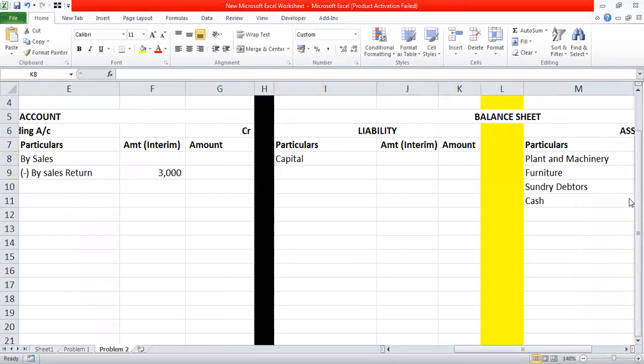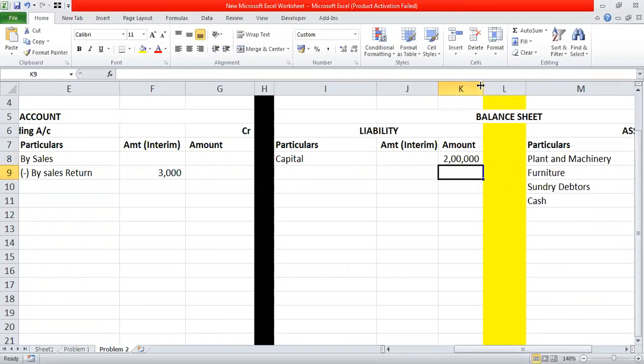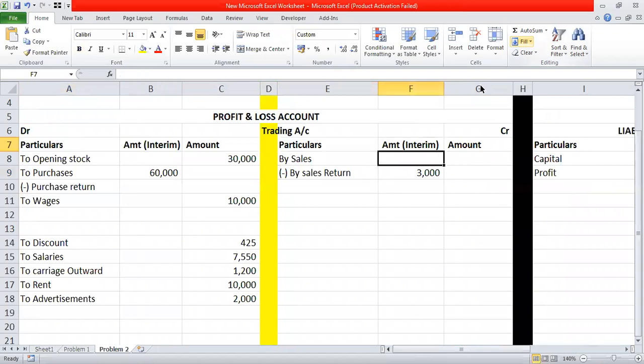Capital 2 lakhs. Then we know that we always keep the space for profits. So capital 2 lakhs, and there will be the profit. Then we are having the sales of 1,35,000, and on the P&L account credit side we have already mentioned sales of rupees 1,35,000.